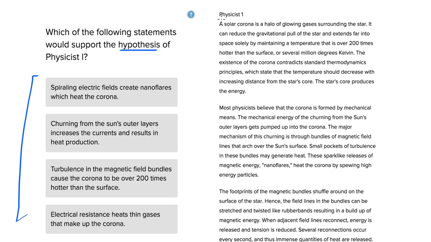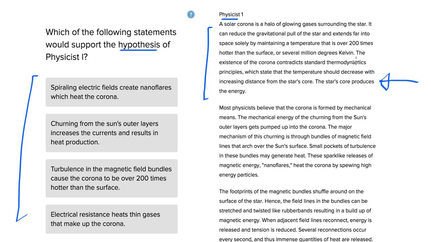So it turns out that physicist 1 here is arguing for something, and they're not really trying to trick you. It's much easier than your reading passage from the reading test. All you have to do is focus near the end of the passage. You're going to have a thesis statement that clearly outlines what the hypothesis is.